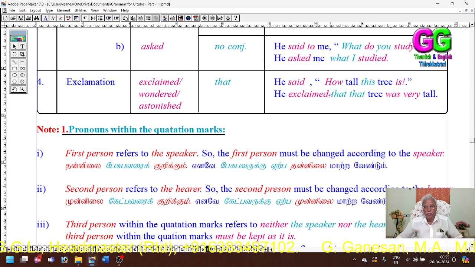Conjunction: that. Example: He said, "How tall this tree is!" He exclaimed that that tree was very tall.